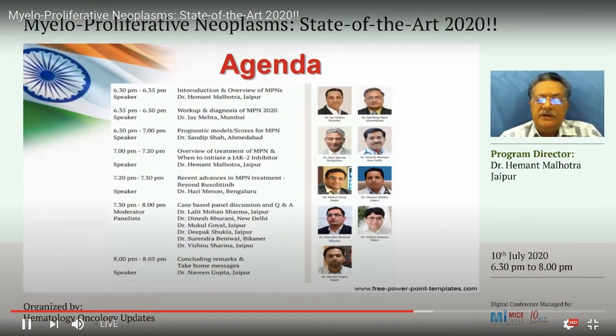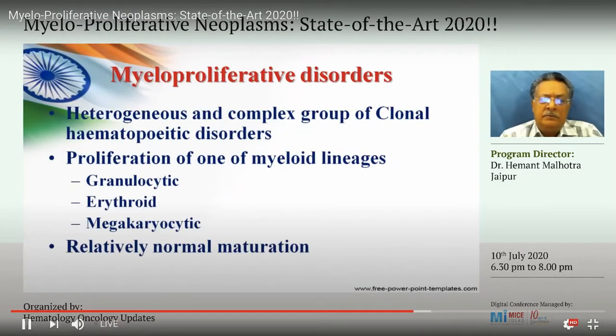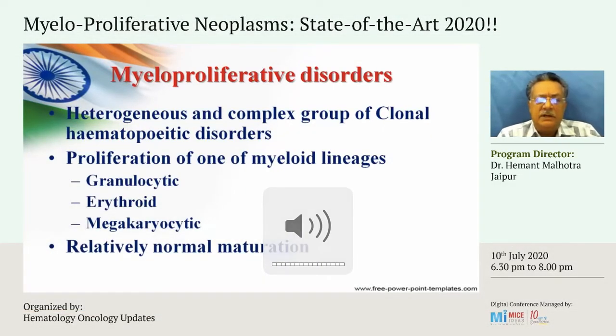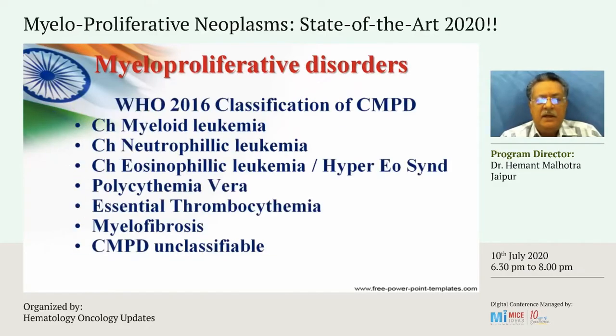Some crisp take-home messages to you. Myeloproliferative neoplasms are a heterogeneous and complex group of clonal hematopoietic disorders. There is proliferation of either the granulocytes or the erythrocytes or the megakaryocytes with relatively normal maturation, meaning that it is not leukemia. The blast cells are not increased or minimally increased to start with at least.